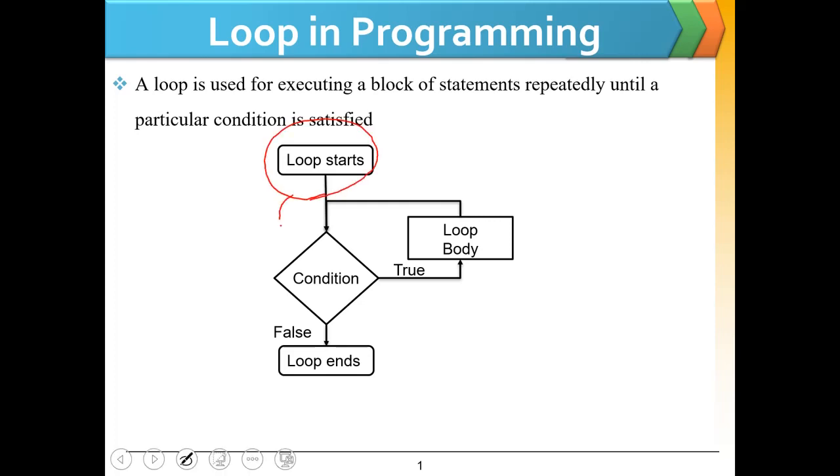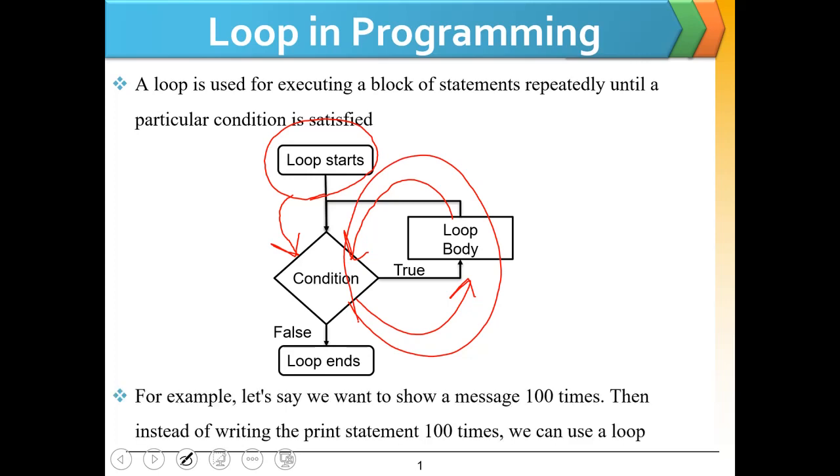and then a condition is checked. If condition is true, then code statements or operation inside loop body are executed. And after execution of code statements, loop condition is again checked. This iterative behavior is performed until loop condition is false and loop terminates.